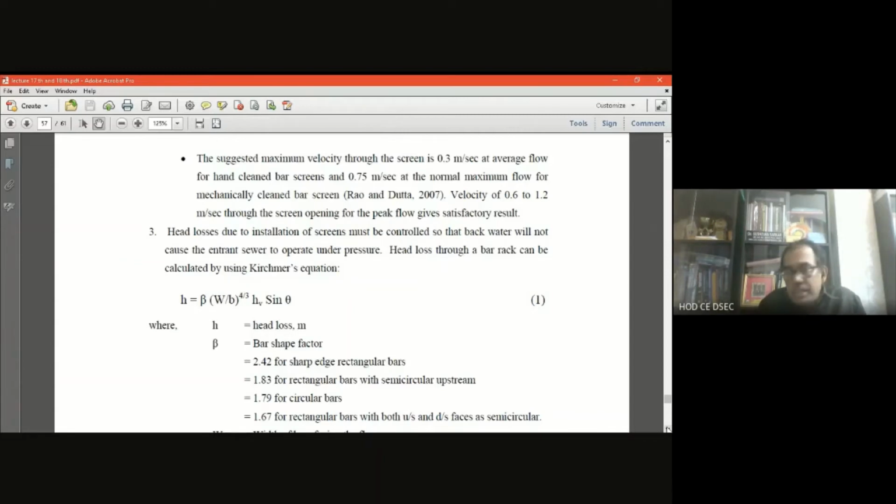Kirschmer's equation is a very important equation which gives the head loss in the screening, where β is the bar shape factor and it has a constant value. Suppose we go for rectangular bars, then this β has a constant value of 2.42, for example. And what is W?